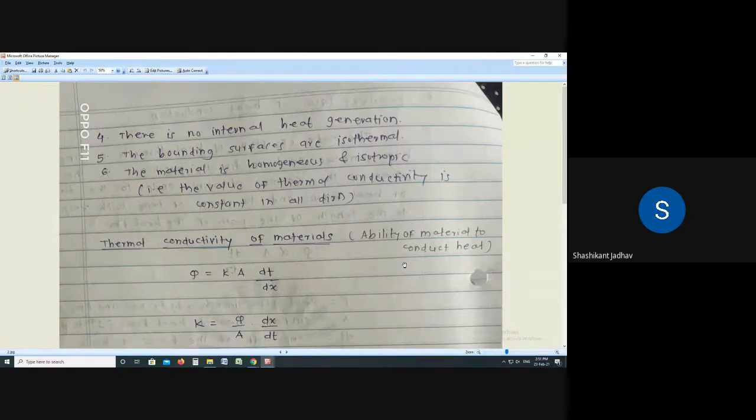So write down the fourth assumption: there is no internal heat generation.